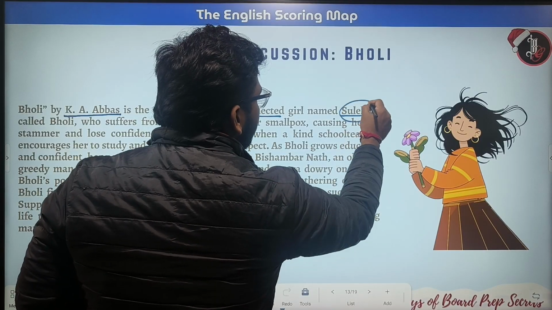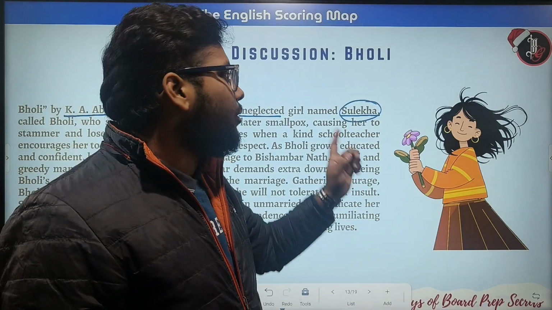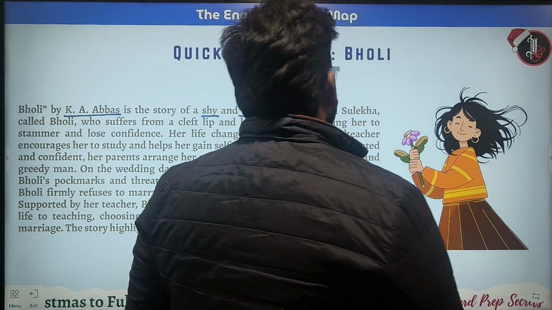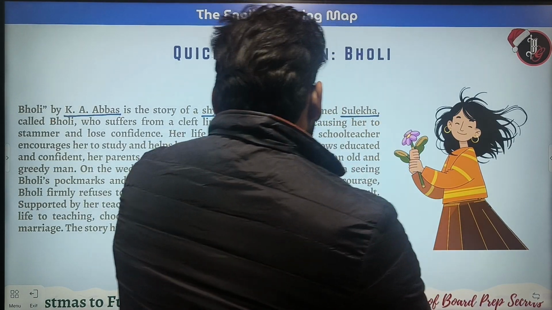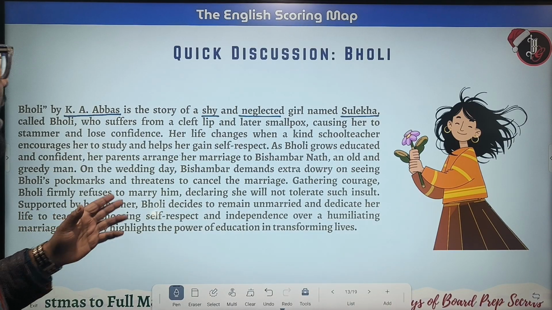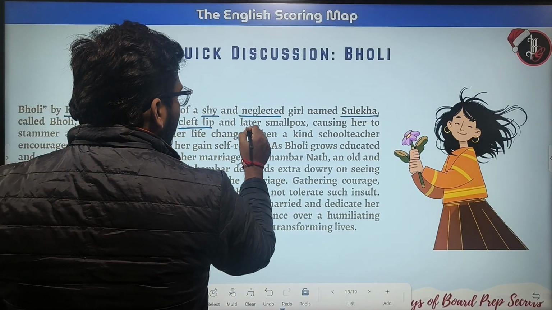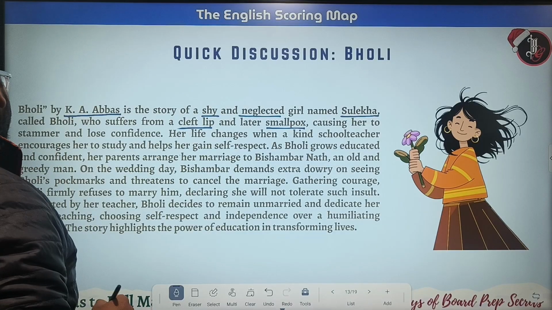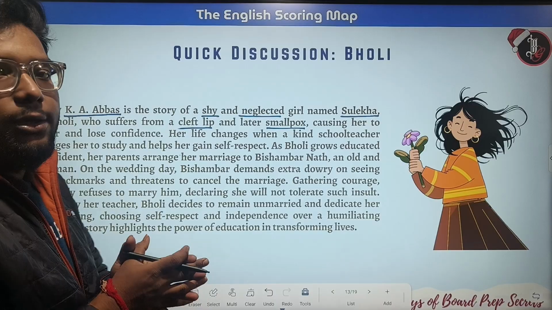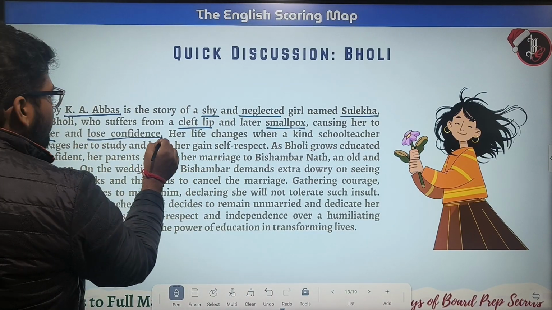Sulekha was the real name of Bholi. We have to remember this name also. She is called Bholi, and she suffers from a cleft lip and later smallpox, causing her to stammer and lose confidence. So Bholi or Sulekha used to stammer a lot and lose confidence.